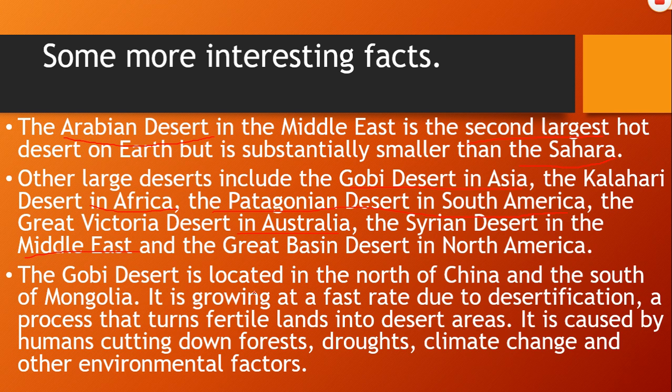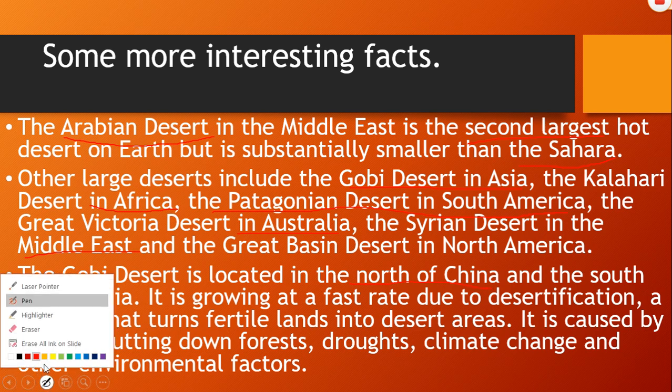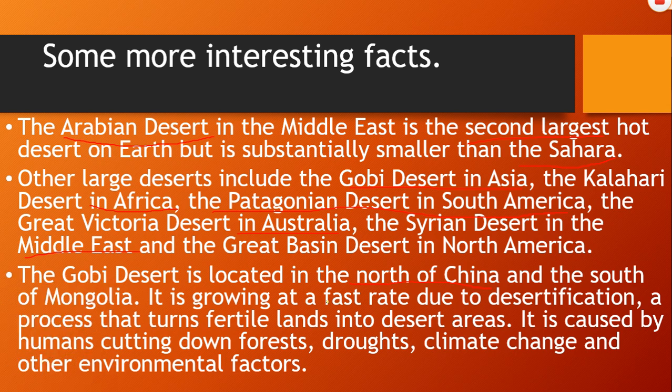The Gobi Desert is located in the north of China. Let me try to change the color of the pen. The red color is not properly visible here. Yes, yellow is visible. So the Gobi Desert is located in the north of China and the south of Mongolia.